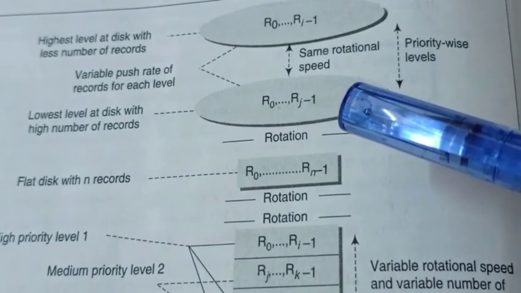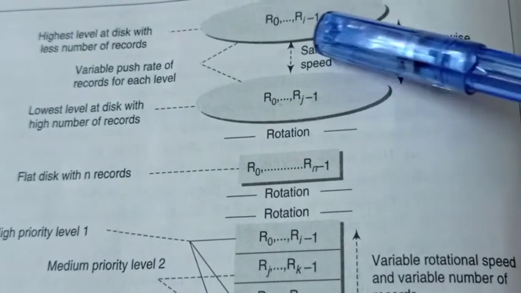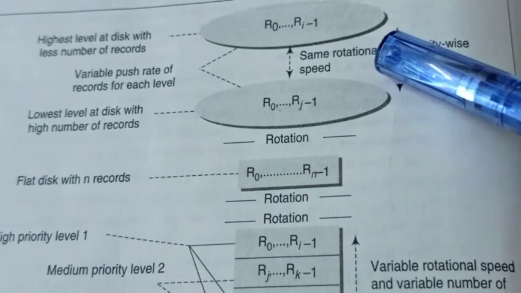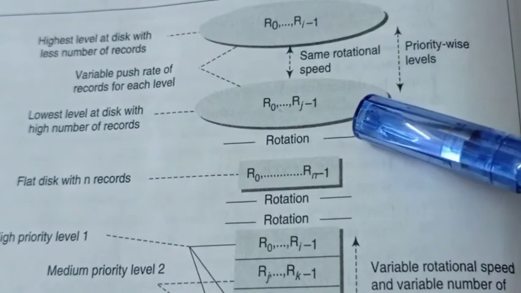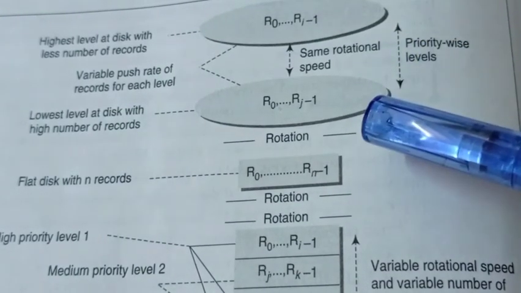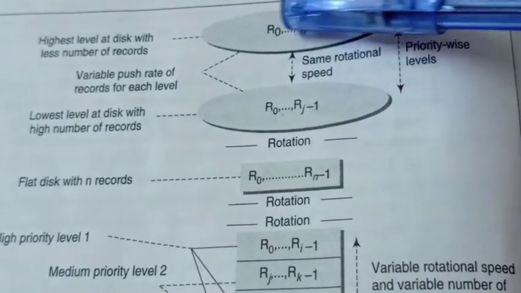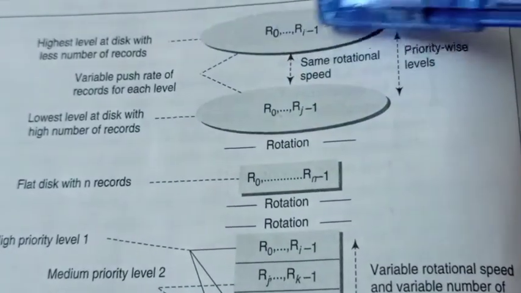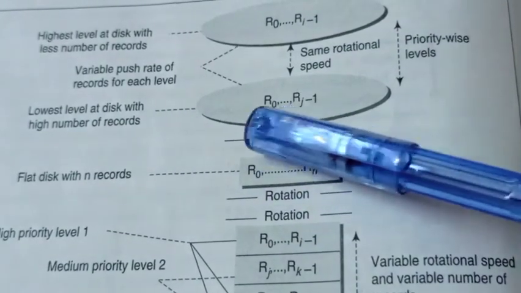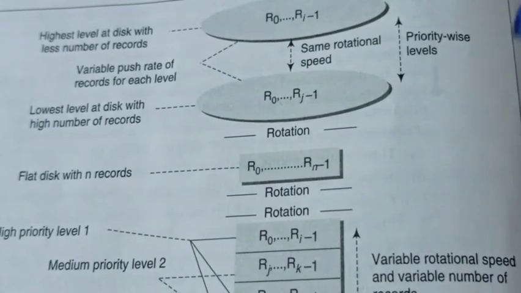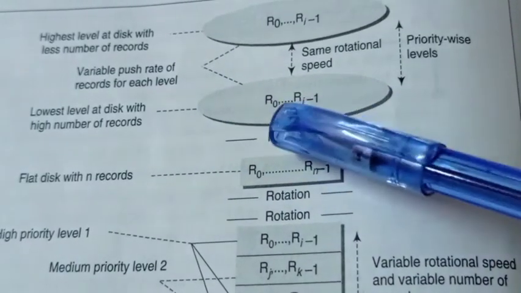In the circular multi-disk model, the disks are placed at multiple levels, and each level has the same bandwidth but a different number of bits. At the very highest level it contains fewer records, whereas at the lowest level it contains a high number of records.